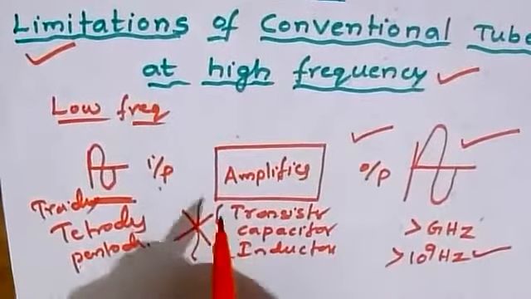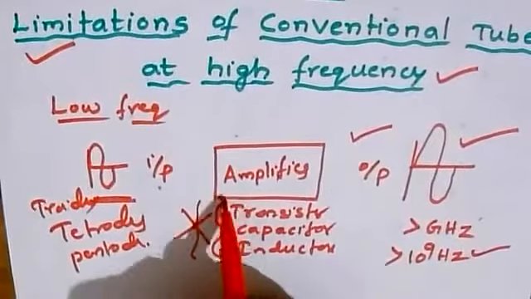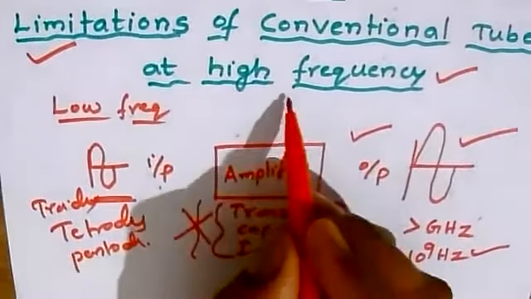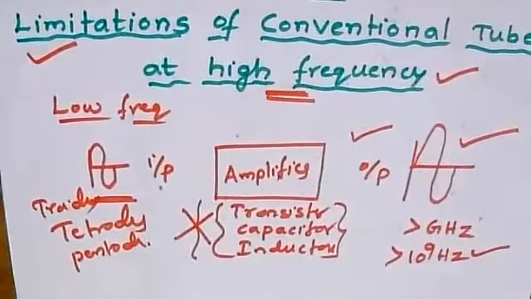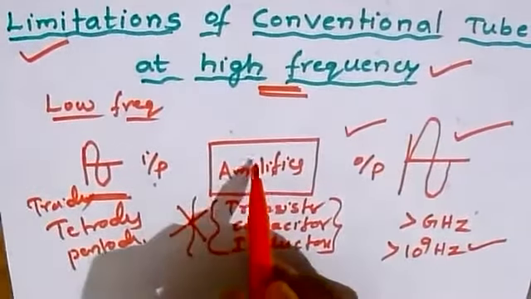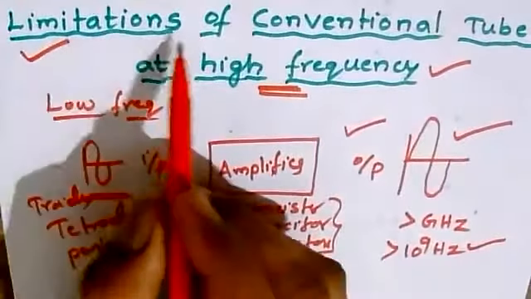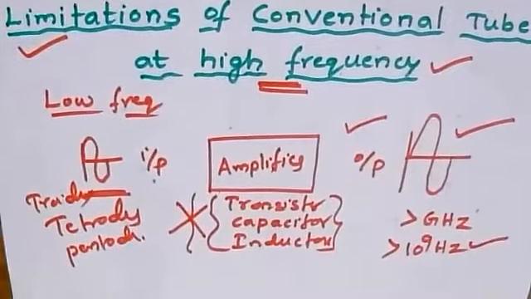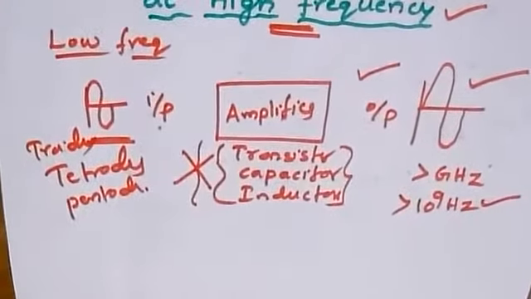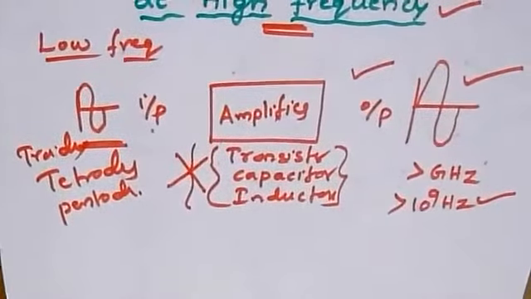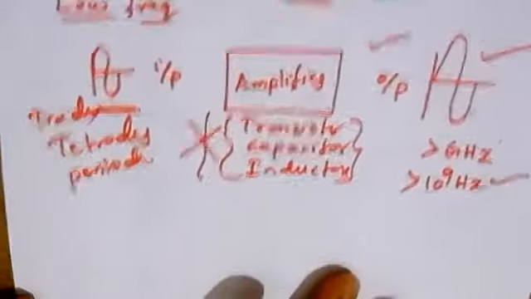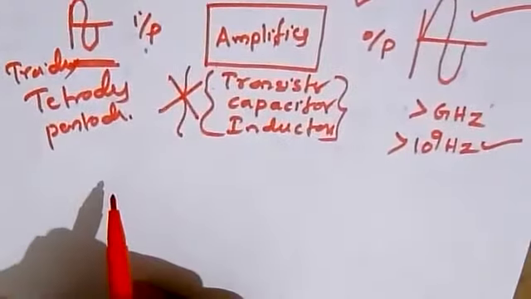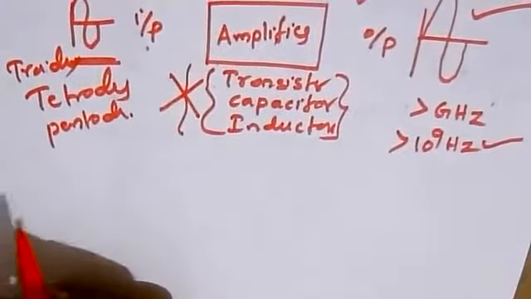And why can these conventional tubes, and devices like capacitor and inductor, not be used to amplify at higher frequencies? That is our intention, to know why they cannot be used. So the title has been given as limitations of conventional tubes at higher frequencies. Let me give clarity on why they cannot be used. First we have some basic points. There are around 3 to 4 reasons why these conventional tubes cannot be used at higher frequencies.